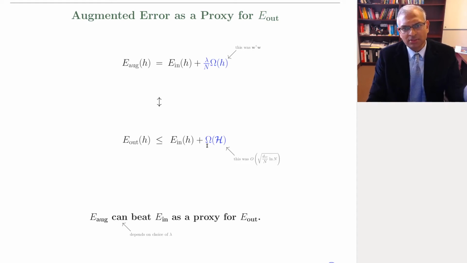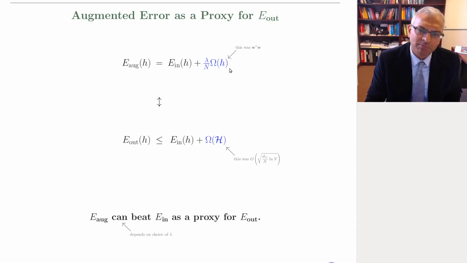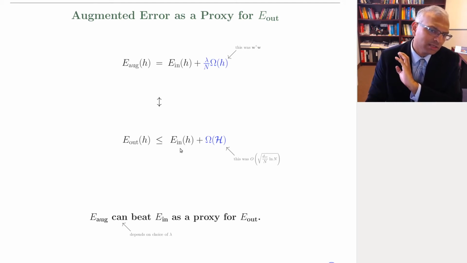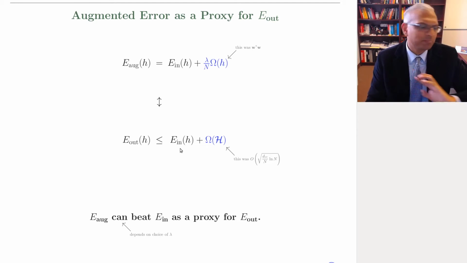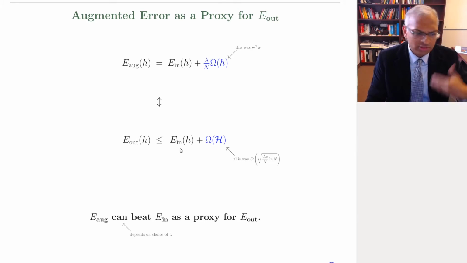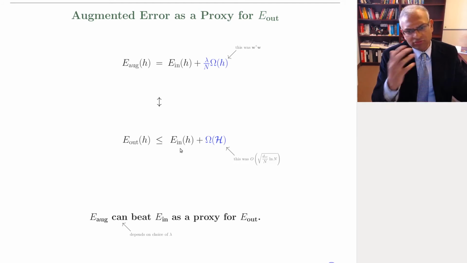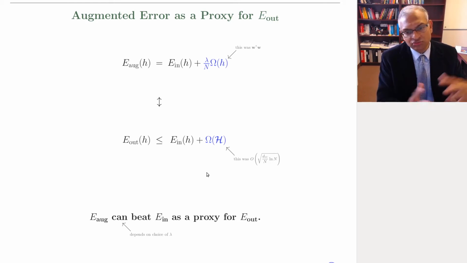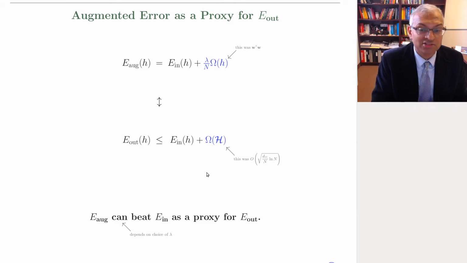And what we found is that the augmented error, when we minimize that, can be better than minimizing just the in-sample error. Because of this ability for the hypothesis set to get totally misled by the noise and overfit the noise and have very bad out-of-sample error. The VC analysis is general, and what that means is this error bar is huge. It has to take into account the possibility of being led astray by noise.